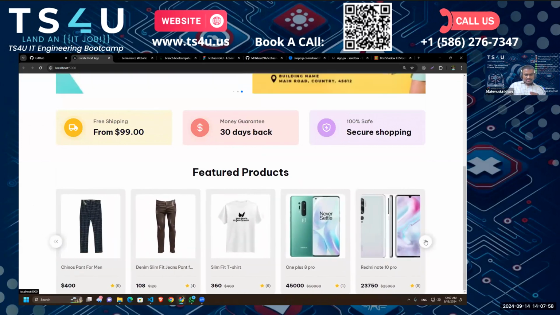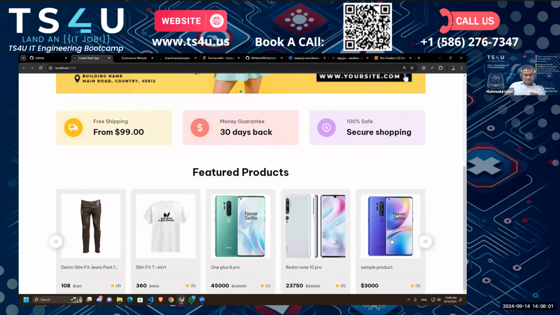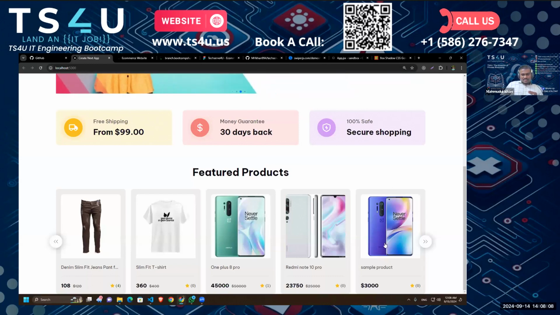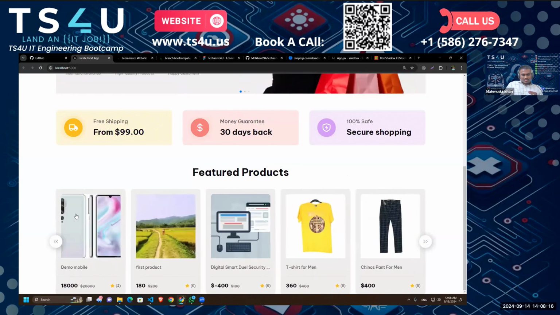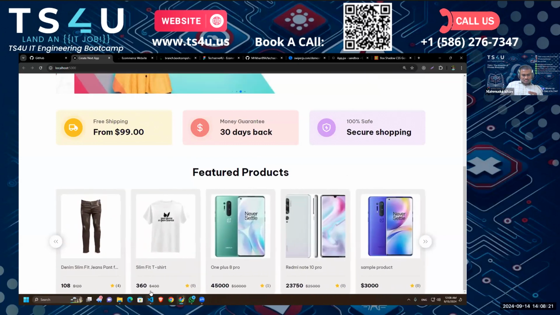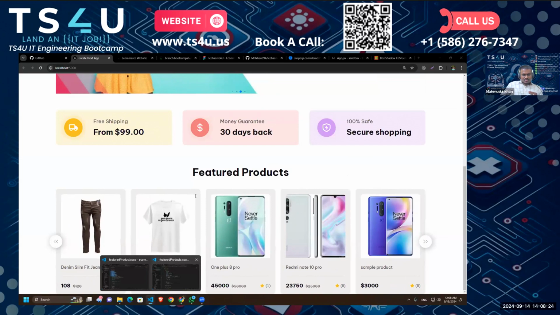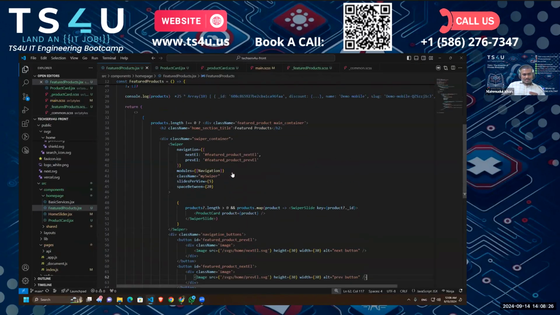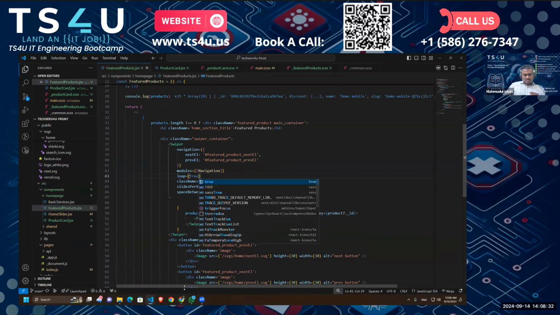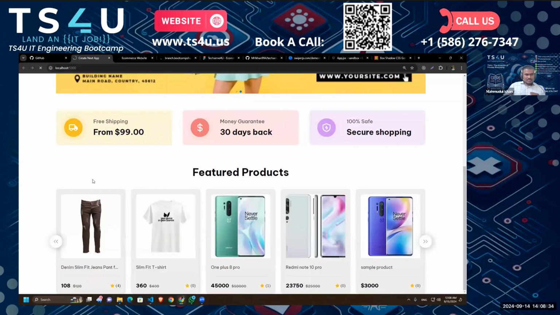So as you can see, after we go to the last product, our button ends, right? So we cannot go forward. So we do not want to do that. What we want to do is after the user comes to the last product, we want to start a loop that will go to our first product again, like show our first product again, so the loop doesn't stop. So what we can do is we can come to our swiper again, and we can just say loop true, right? So if we do that and reload again,